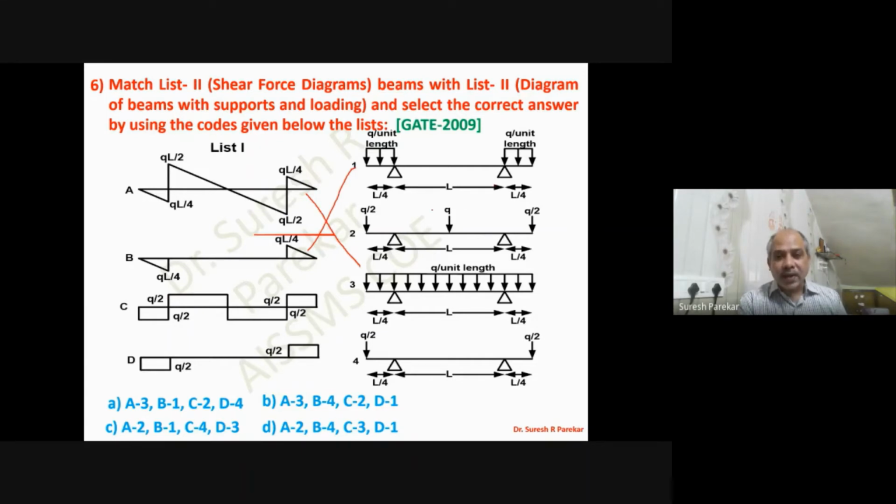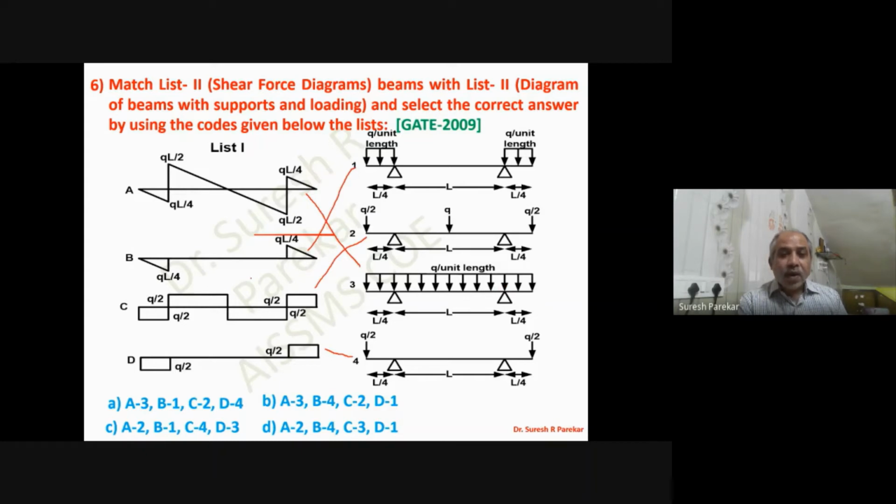So we can have this one because total load we have 2Q. So reaction will be Q, Q, and then only we are going to get this. And then we have this fourth one, only quarter spans which are beyond this span. These are going to be Q by 2, and inner we have Q by 2, Q by 2, and then we are going to get this as 4.